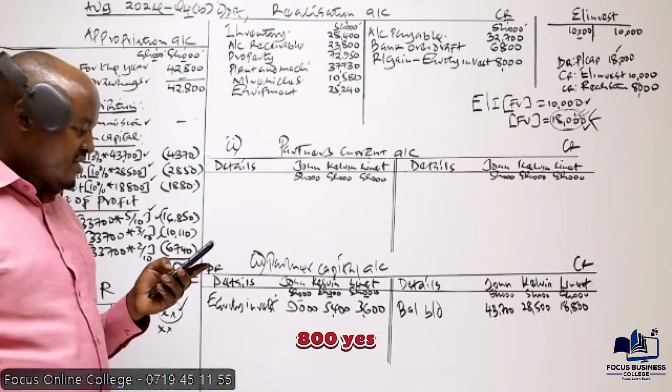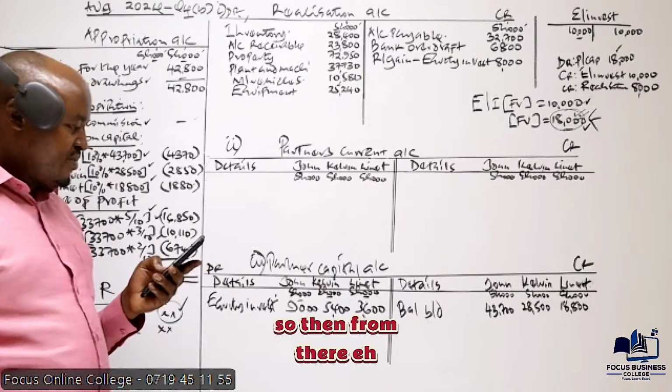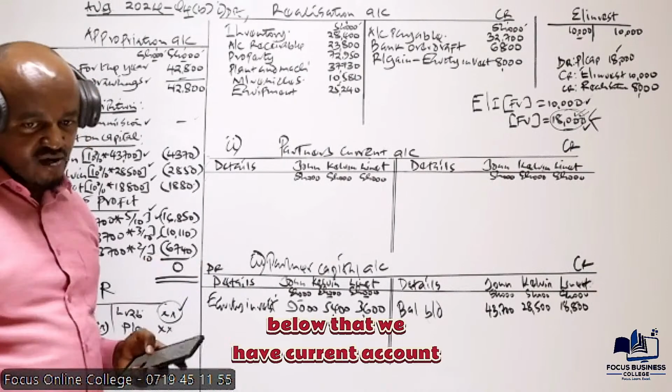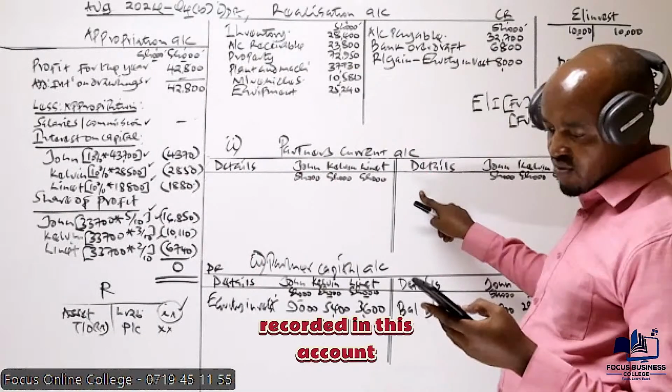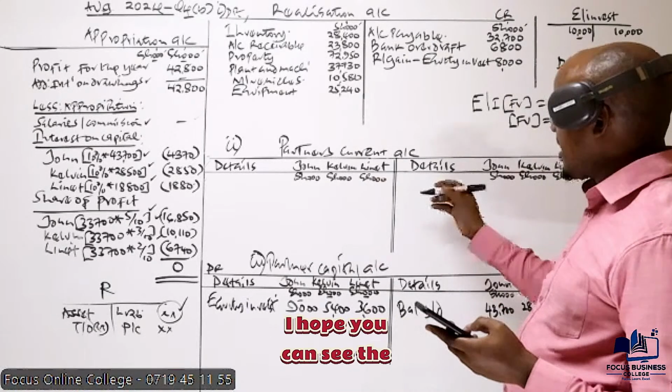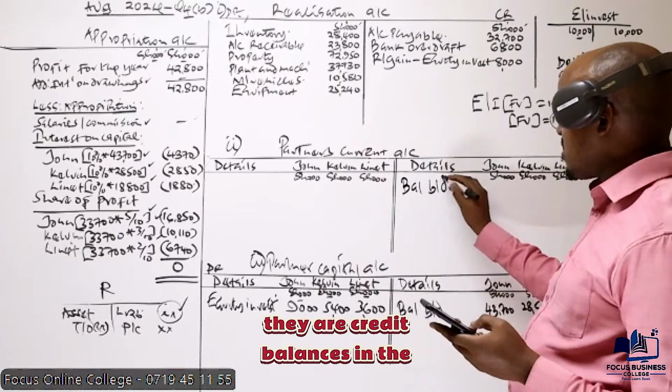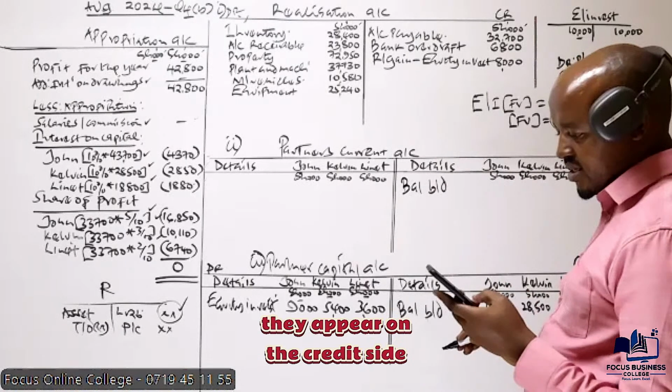Yes, so then from there, below that we have current account balances. Those are balances to be recorded in this account. And equally, I hope you can see the current account balances, they are credit balances. In the trial balance, they appear on the credit side.